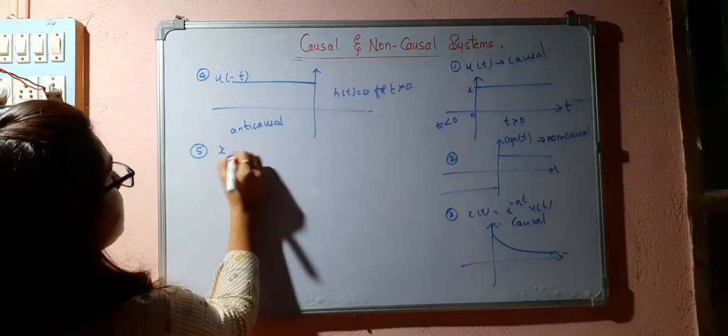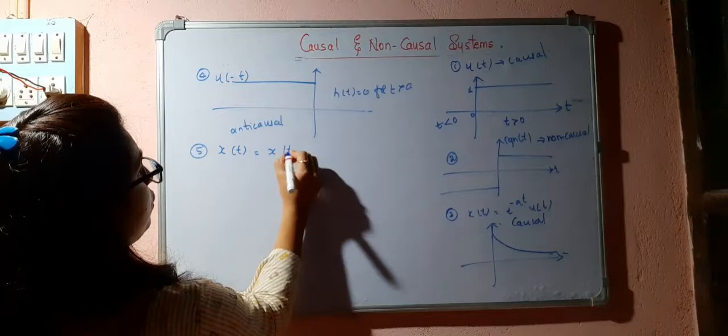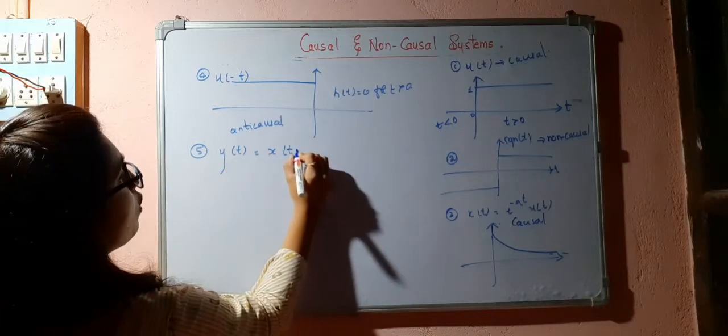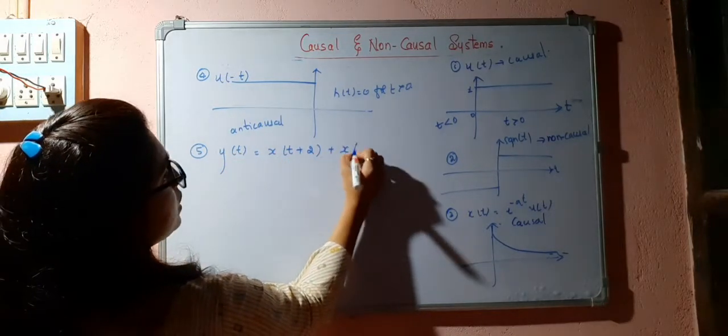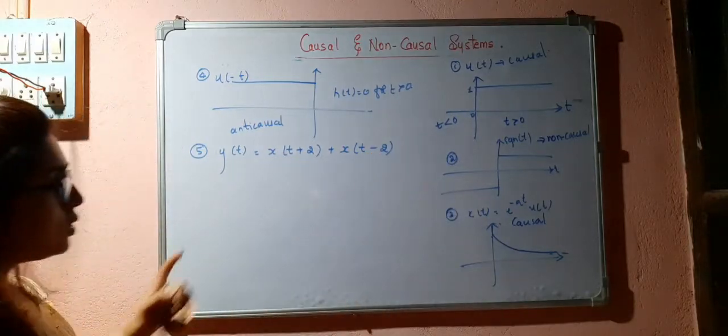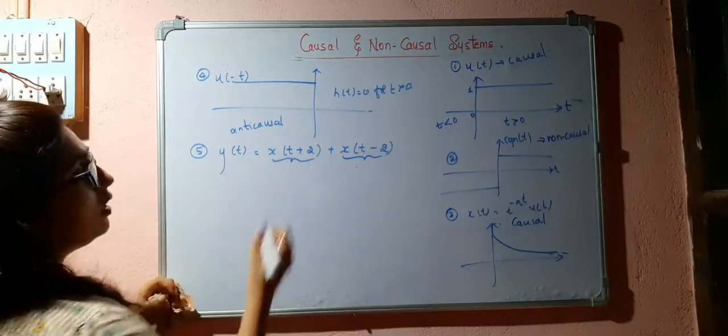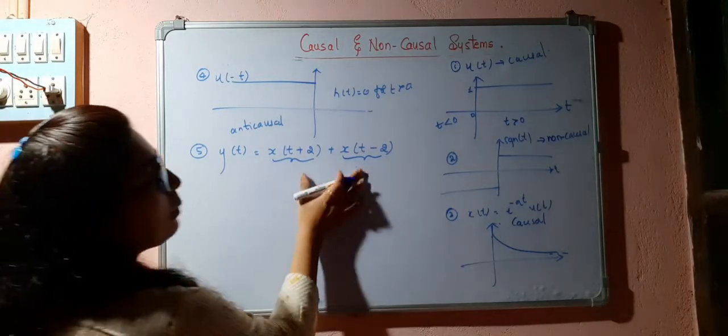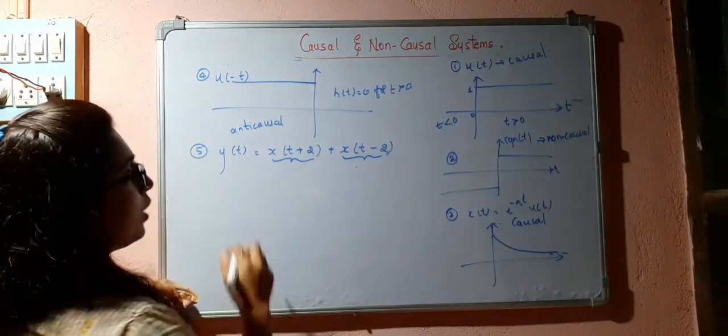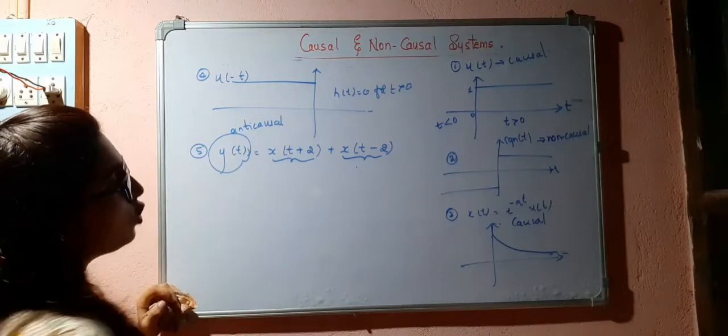Now if I consider a signal which is the addition of two things, y of t is equal to x of t plus 2 plus x of t minus 2. In this case, this is your causal signal, this is your anti-causal signal. What happens if I add these two? The resulting signal will be non-causal.